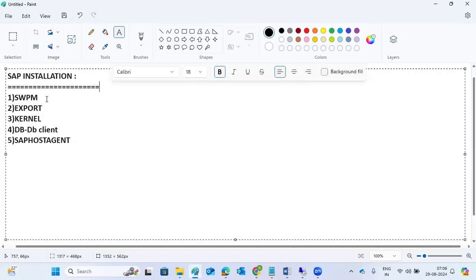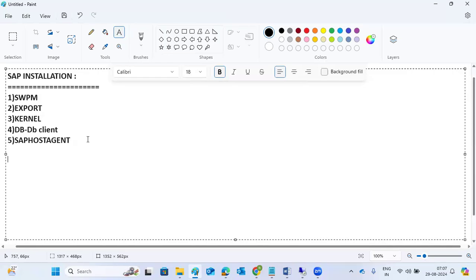So to start with the installation, first we need to open the SWPM tool. We have to launch the SWPM tool. Why? Because the SWPM tool is the installation tool. After launching the SWPM tool, it will open the URL, then we have to provide the inputs to that tool.